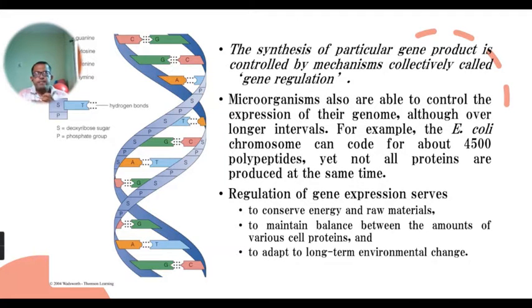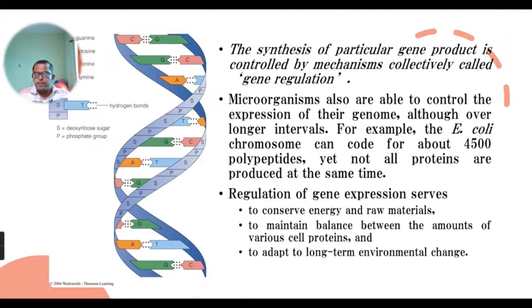Gene regulation is nothing but a mechanism which collectively controls the synthesis of the product of that gene. You can simply define gene regulation as follows: the synthesis of a particular gene product is controlled by a mechanism which is collectively called gene regulation.